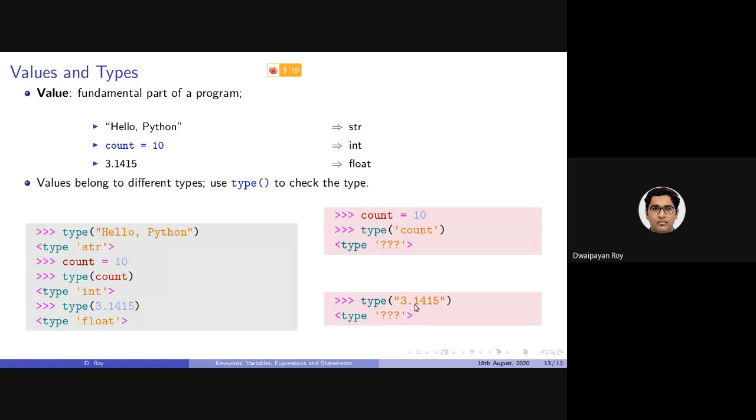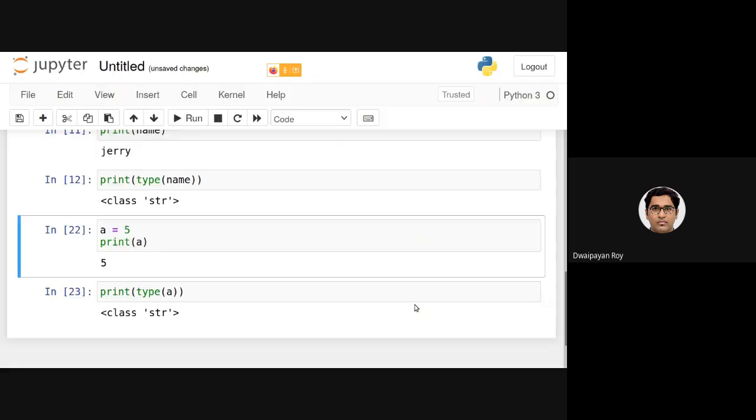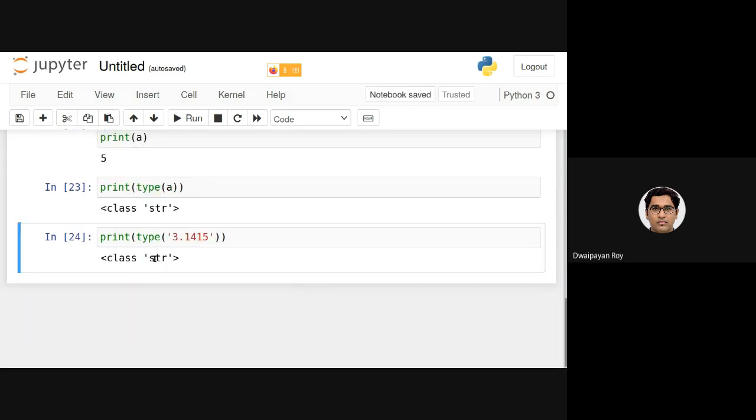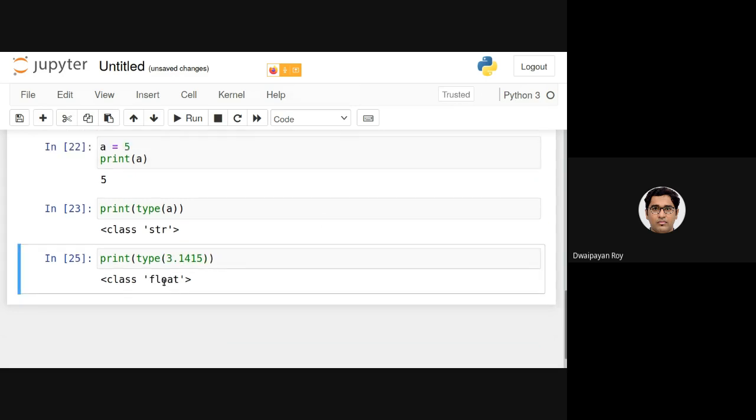If I want to check the type, let's test this here. Say print the type of "3.1415" in quotes. You can see that the type is string. Now this will be float.